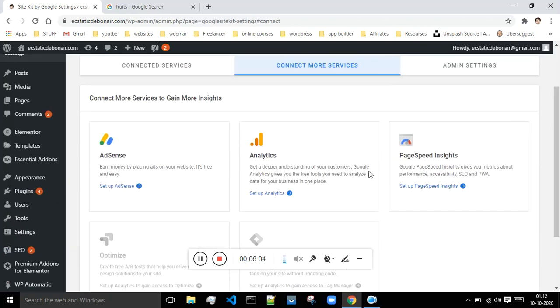Okay, you can even connect the analytics so that you are seeing the data about how many visitors are visiting your website, and what data they are referring. Okay, so all that analytical data you can see with the help of the Google Analytics. You can even join this account as well.